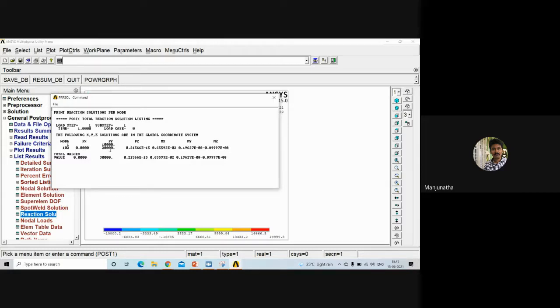So how does the distribution of these reaction forces take place? At the node where the roller support is placed, a 10,000 force is acting in the upward direction, whereas at the pinned joint where it is arrested in all directions, that is at key point 4, a reaction force of 20,000 can be noticed, which is acting in the upward direction. You can easily notice from these values.